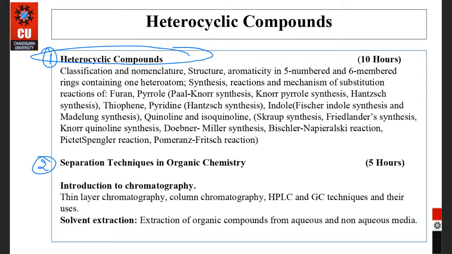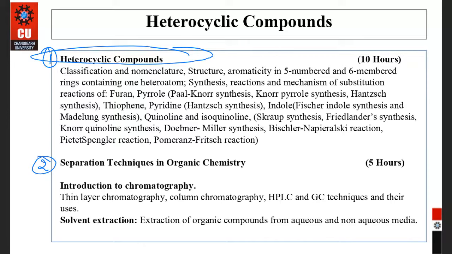And if we change the solvent medium of the extraction, using aqueous solvents, that is aqueous media, and using non-aqueous solvents, that is non-aqueous media.